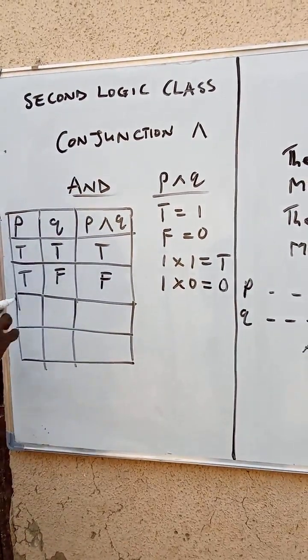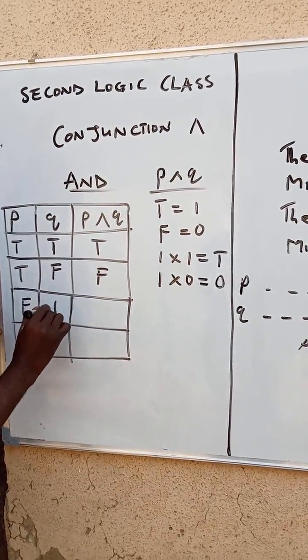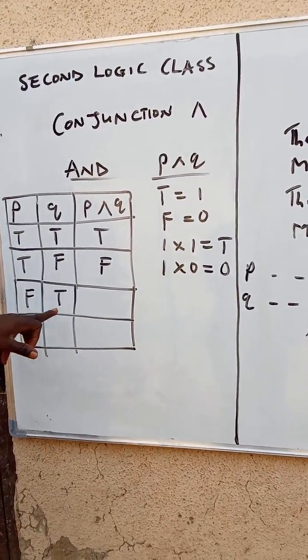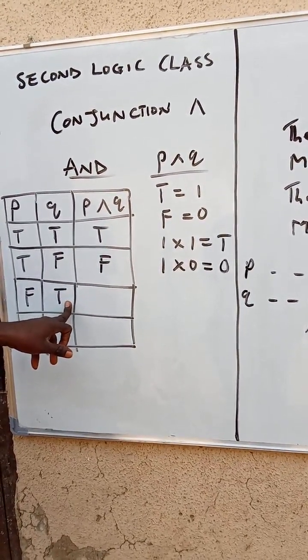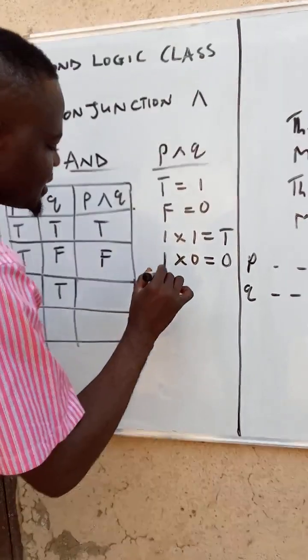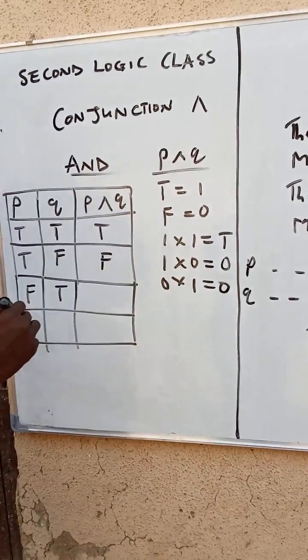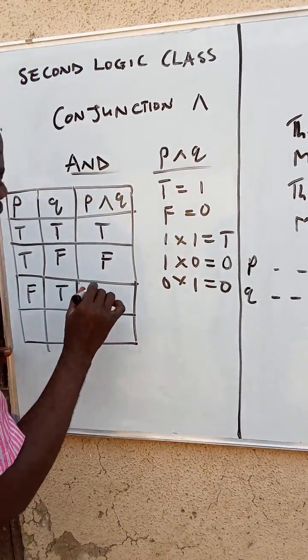Okay. Then we'll now have, what if this is false and this is true? That Jane is not married and her mother is happy. Is it true? That is 0 times 1, which is 0. If Jane is not married, you don't expect the mother to be happy. So this is false.